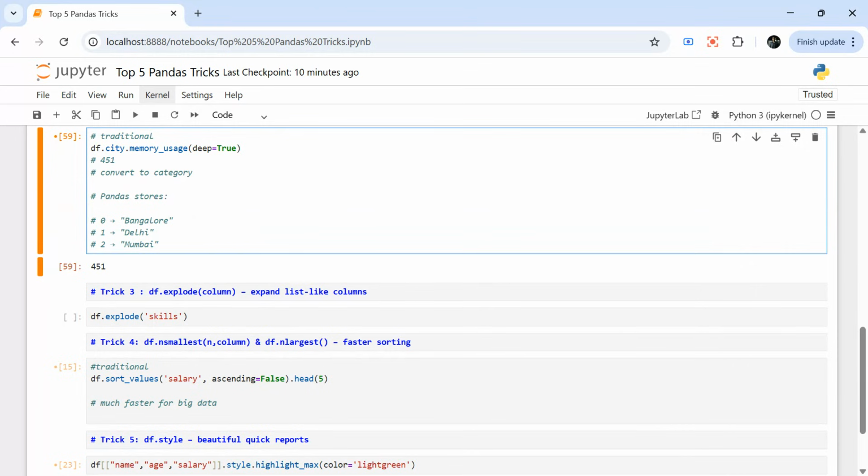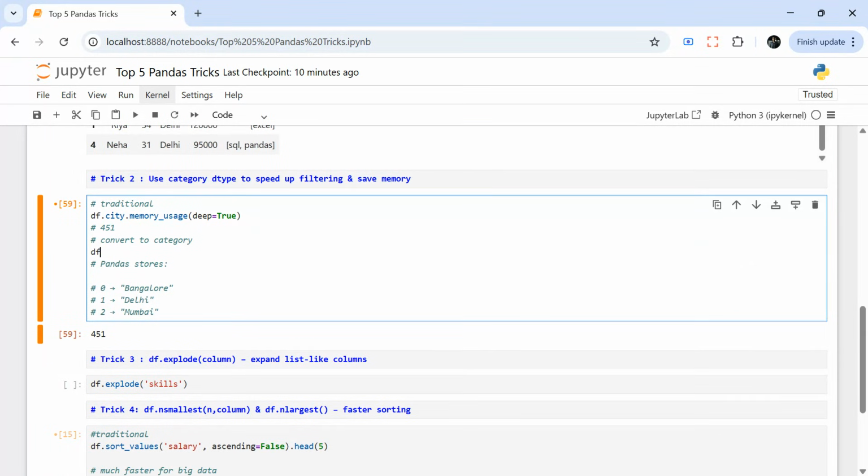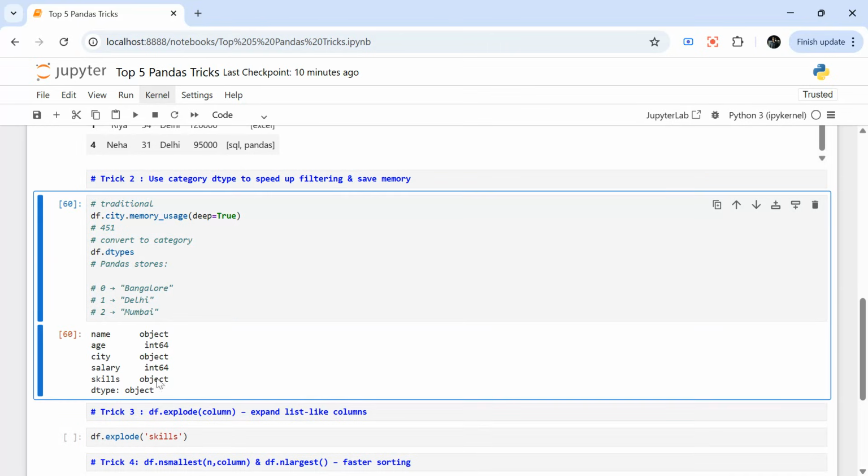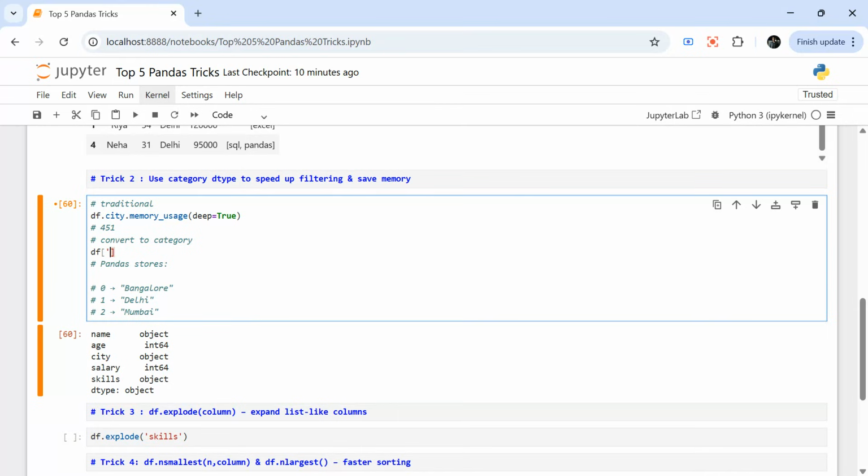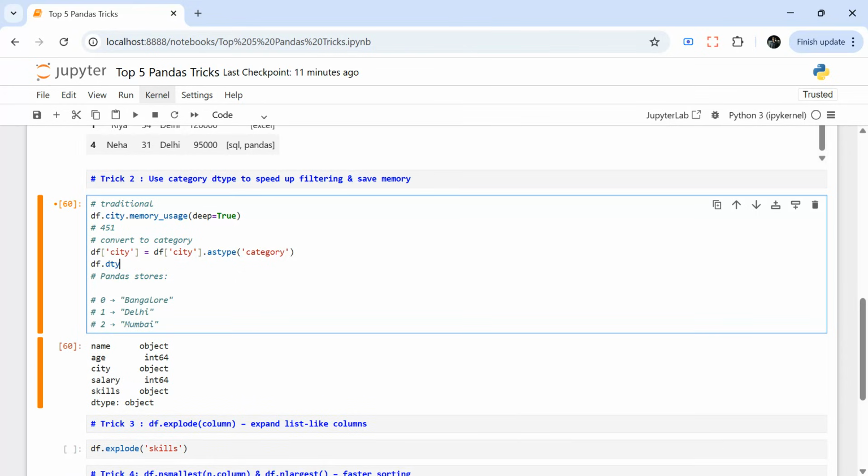So what I'll do is convert this column to the category data type, right? Let me first show you the current data type. So df.dtypes, right? If you see, currently city is object. Now I will convert it to category. So I'll say df city equal to df city dot astype, and I will convert it to category, right? Great. Let me run this and then I'll show you the df.dtypes again.